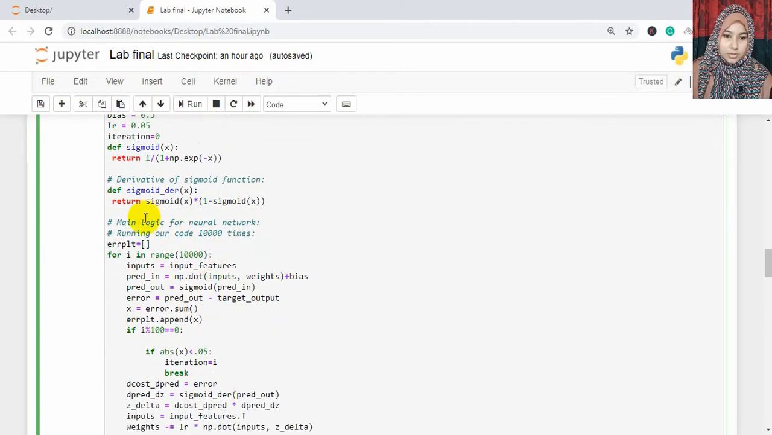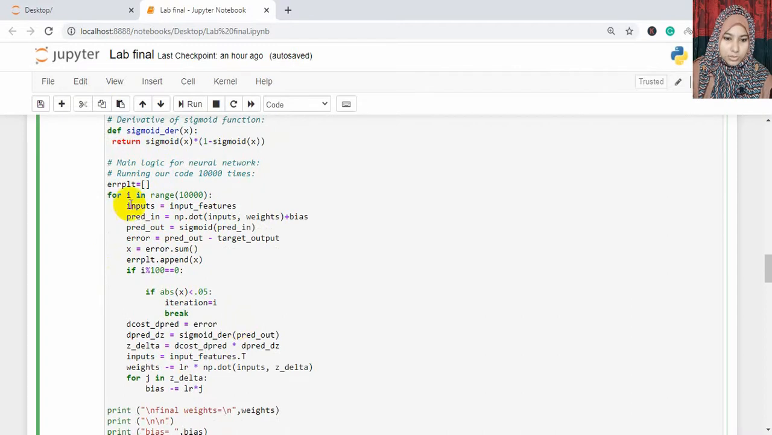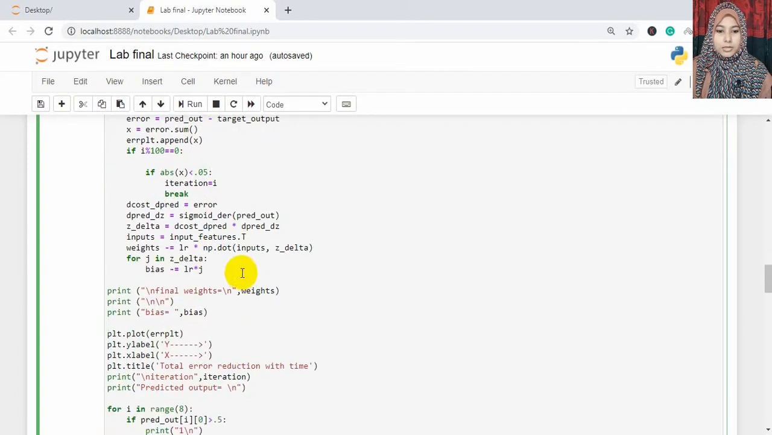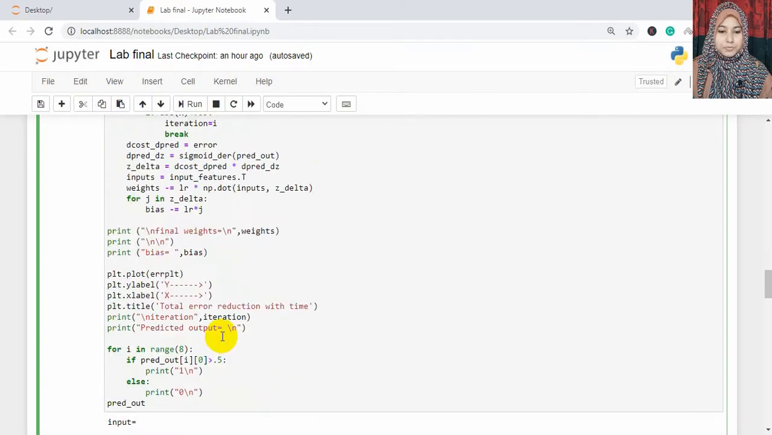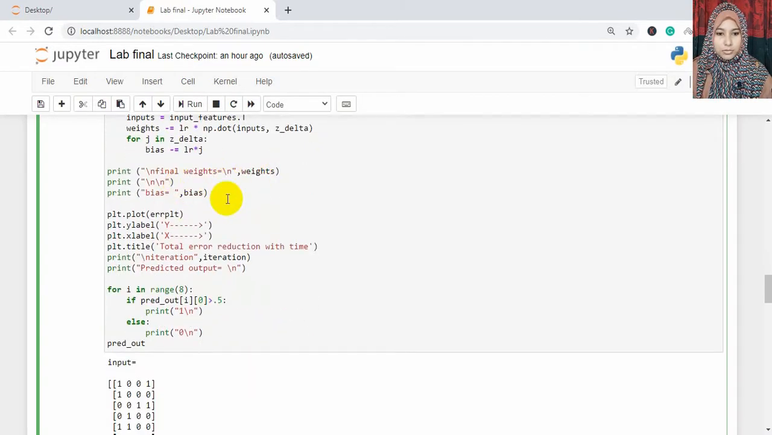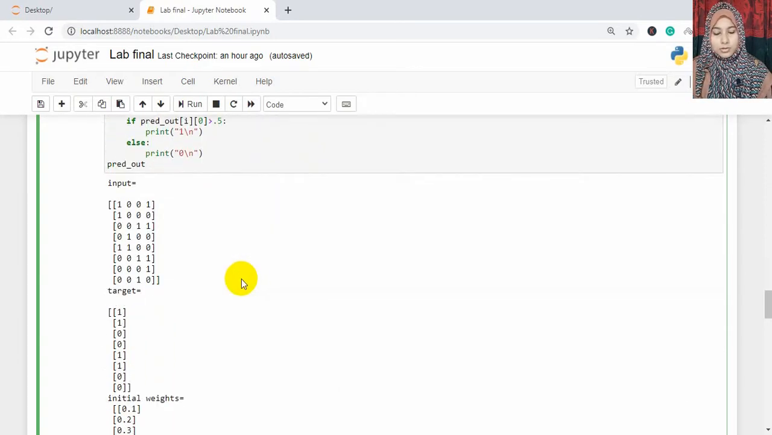And then there is the derivative of the sigmoid function. Then we have run this code for 10,000 iterations. We have calculated the error by subtracting the target output from the predicted output, and if the error sum is less than 0.05, then we stop our iteration. We don't need to run it 10,000 times. And then after that we have updated our previous weight and also the bias value. Then we run this whole process again till we meet this error level. And after that we print our final weight and bias, and then plot the error curve that is decreasing with the iteration.